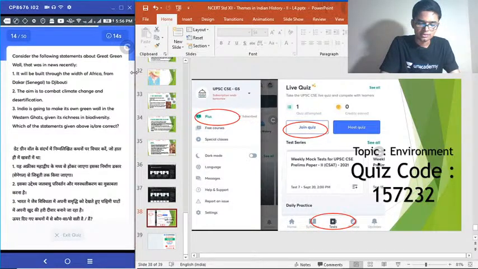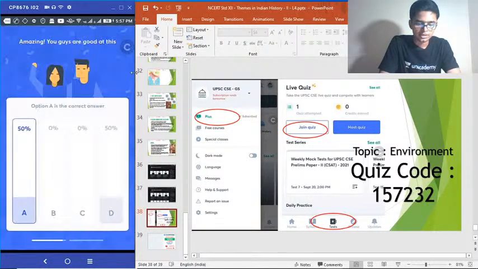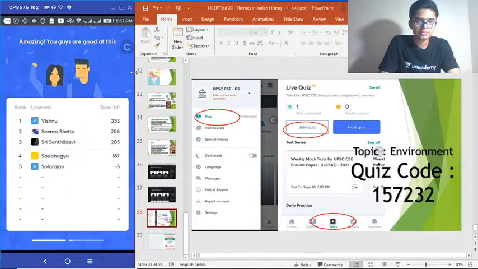Choose the correct answer. Correct answer to that question is option A again.